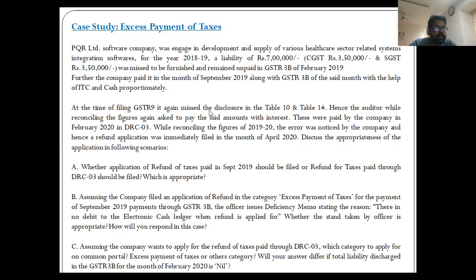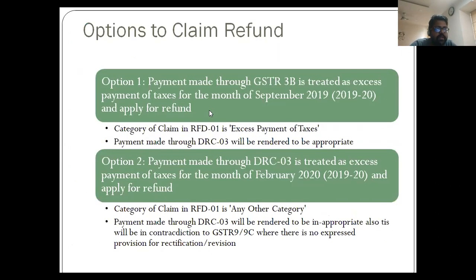So PQR Limited in our case wants to apply for a refund now of the taxes paid, with two possible scenarios. Option 1: the payment made through GSTR 3B is to be treated as excess payment of taxes for the month of September 2019 and apply for the refund. In this scenario, whatever taxes were paid through DRC 03 along with interest. Now interest is also a very good determining factor. I will discuss it in a while.